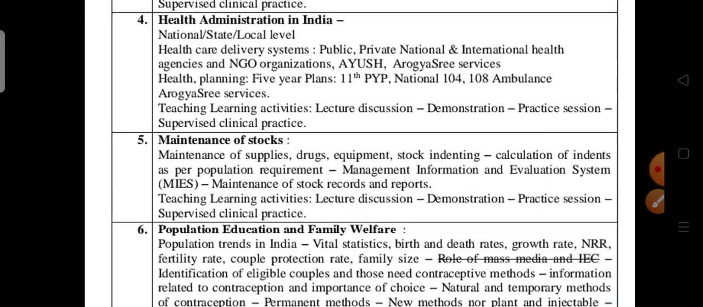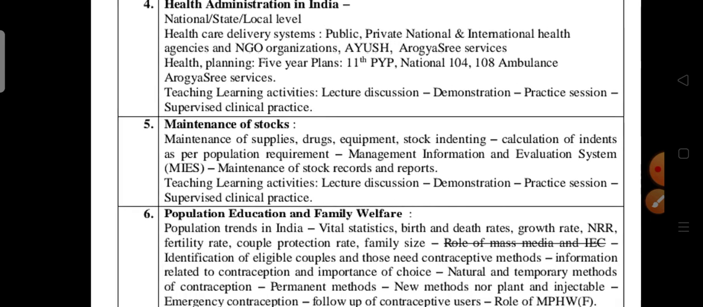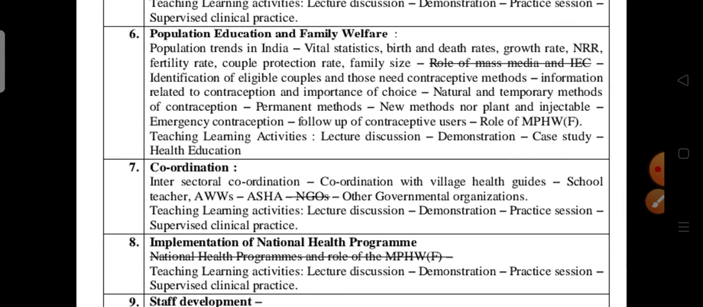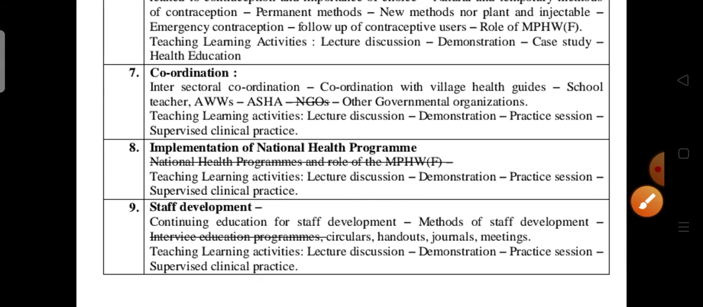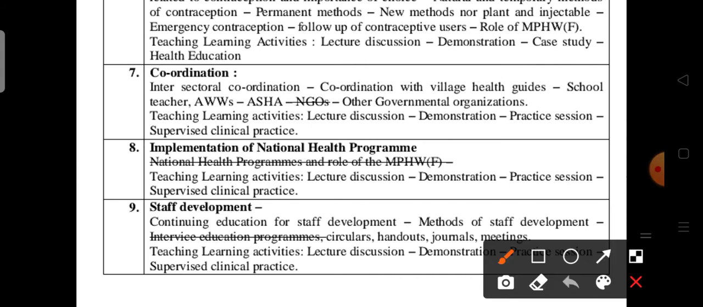Okay, units 1, 2, 3, 4, nothing is deleted. In the fifth unit, okay, in the sixth unit only the role of mass media and IEC is deleted, remaining you have to read. In the seventh unit, only NGOs, non-governmental organizations, are deleted, remaining you have to read.